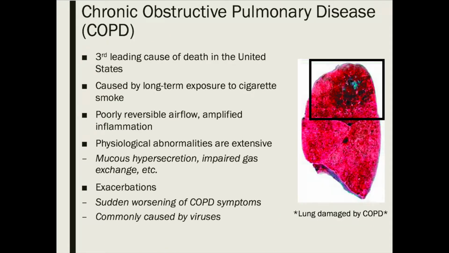Hi everyone, my name is Emily Gray, and today we're going to be looking at a paper titled Overproduction of Growth Differentiation Factor 15 Promotes Human Rhinovirus Infection and Virus-Induced Inflammation in the Lung. First, we should talk a little bit about chronic obstructive pulmonary disease, or COPD. COPD is a major medical issue in the United States as it is currently the third leading cause of death.